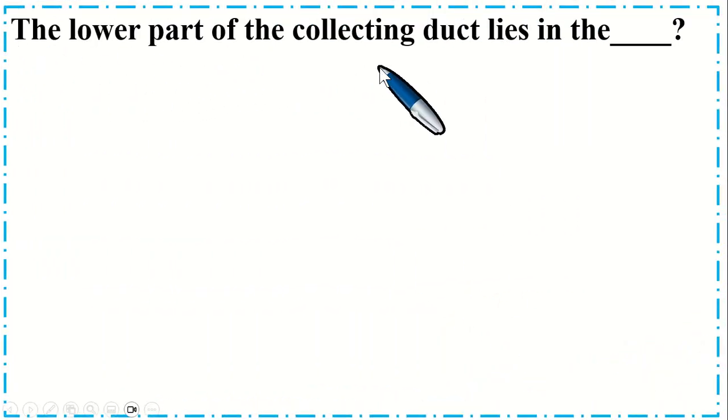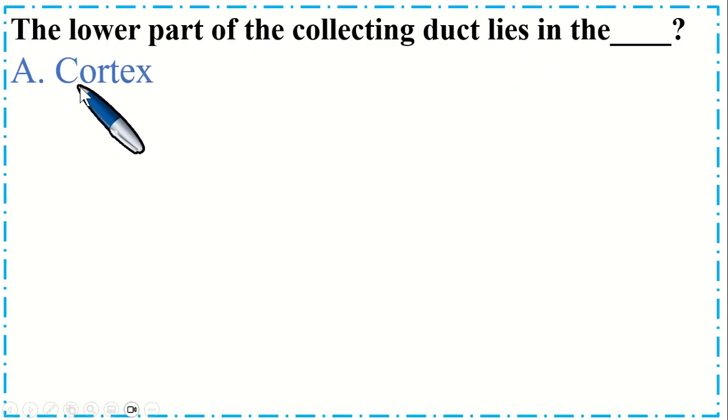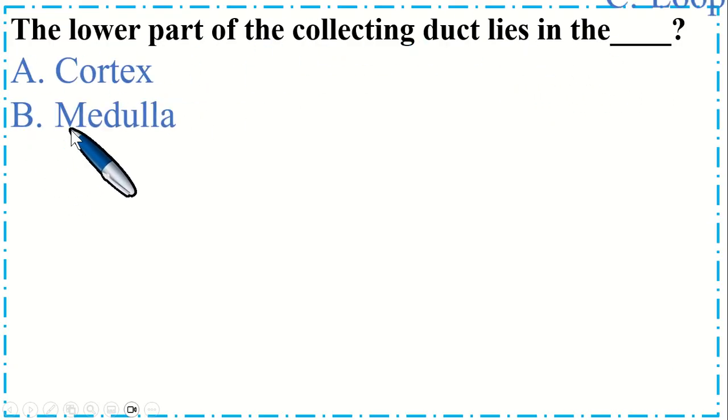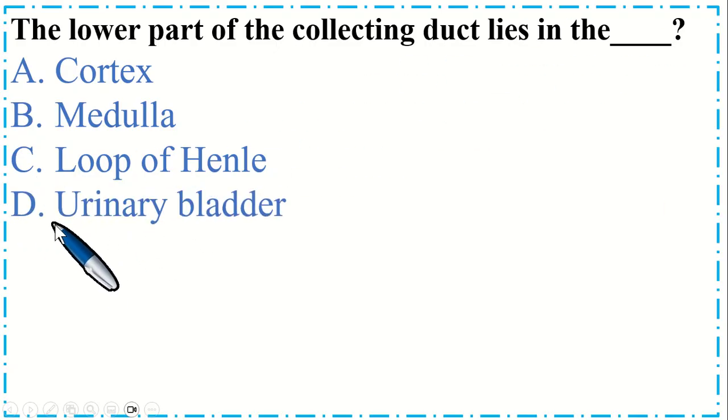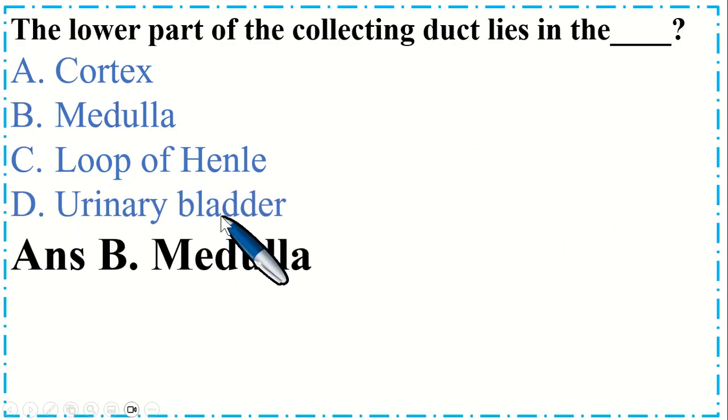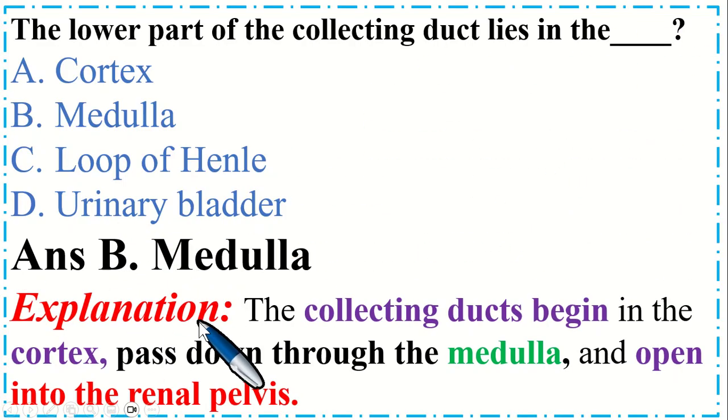The lower part of the collecting duct lies in the dash. Option A cortex, B medulla, C loop of Henle, and option D urinary bladder. So the correct option is B medulla. Explanation is the collecting duct begins in the cortex, passes down through the medulla and opens into the renal pelvis.